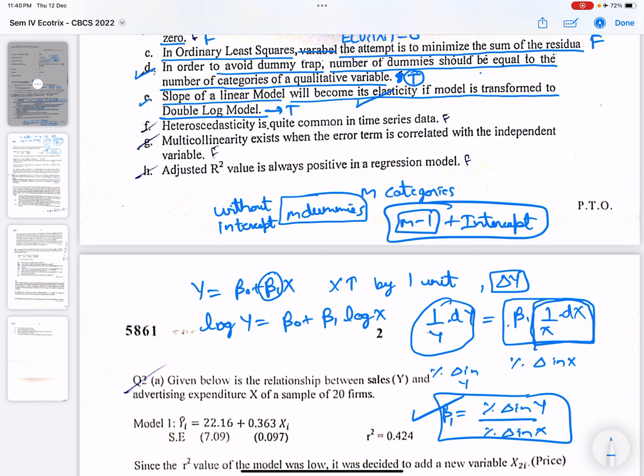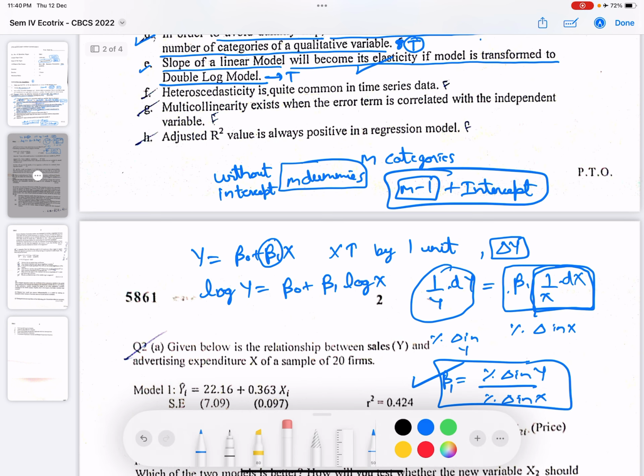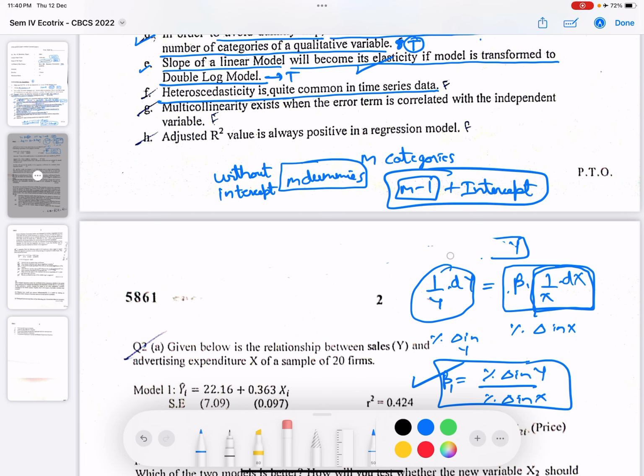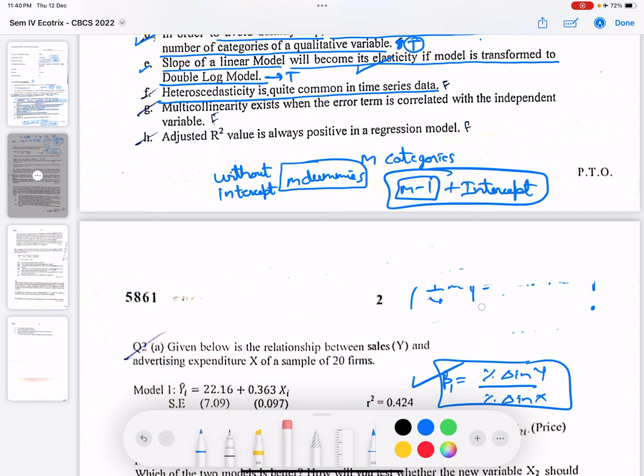Now moving on to the F part. Heteroscedasticity is quite common in time series data. So we know heteroscedasticity is present in the case of cross-sectional data, and multicollinearity and autocorrelation can be present in time series data.